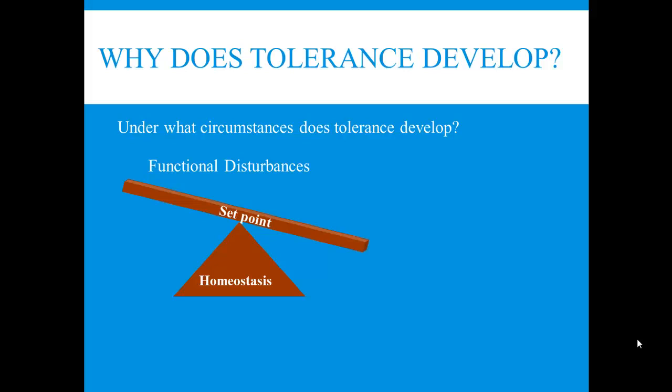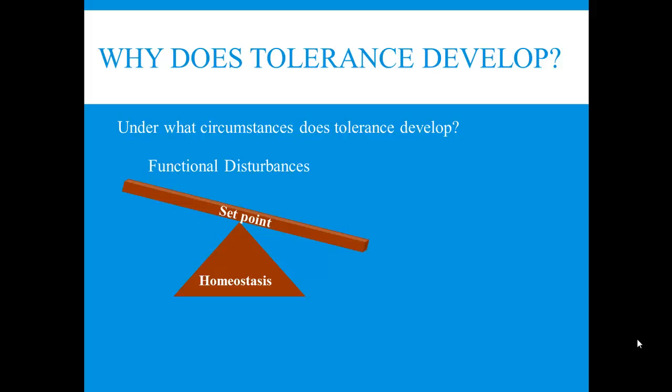Okay, so what you take has to cause a disturbance that the organism needs to respond to. Okay, again, tolerance does not develop just because you take something over and over again, but it develops only when what was taken causes a functional disturbance.